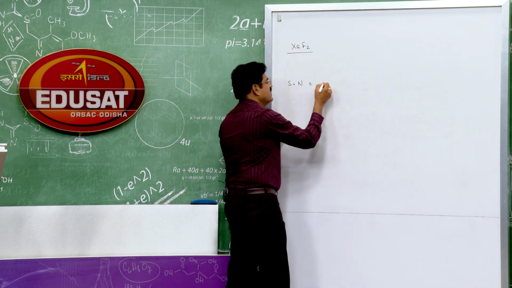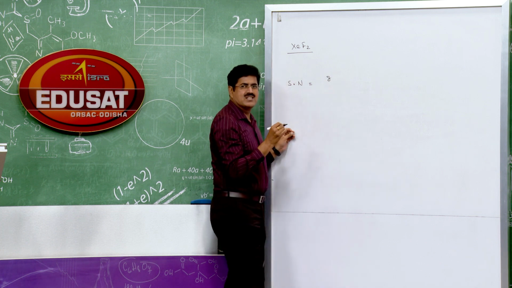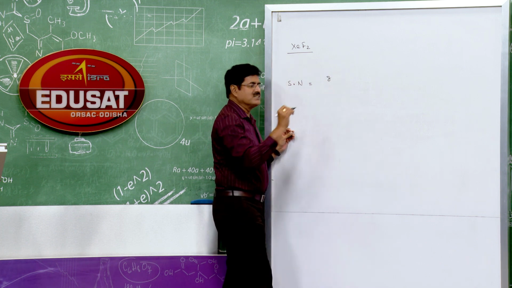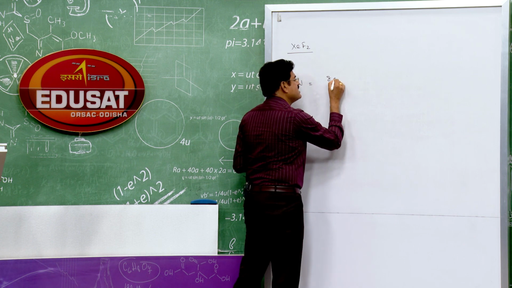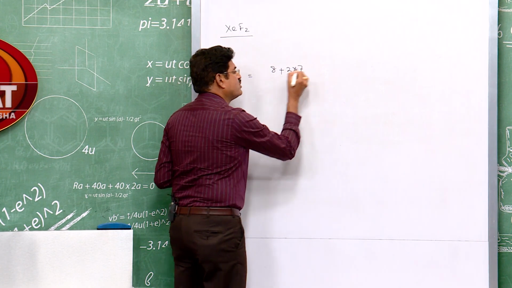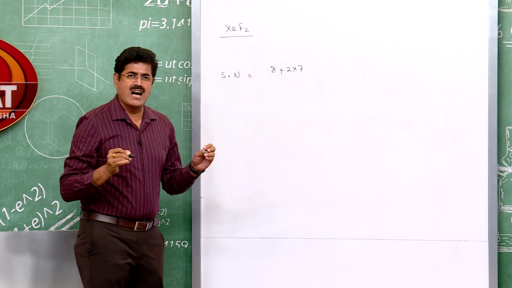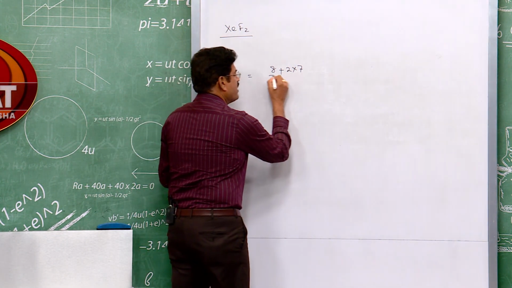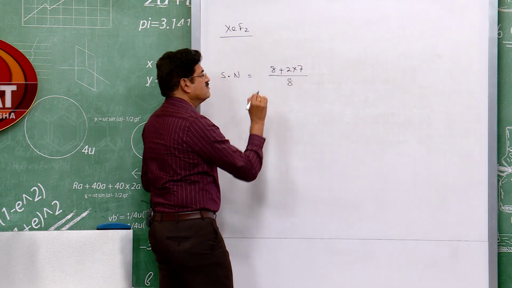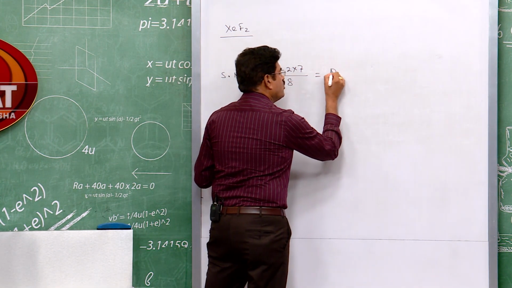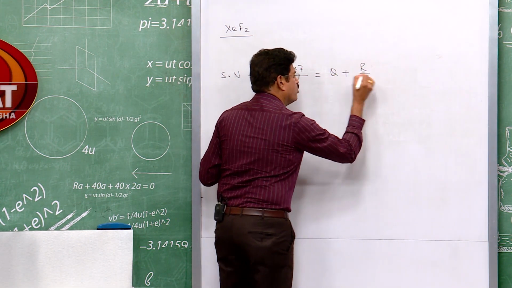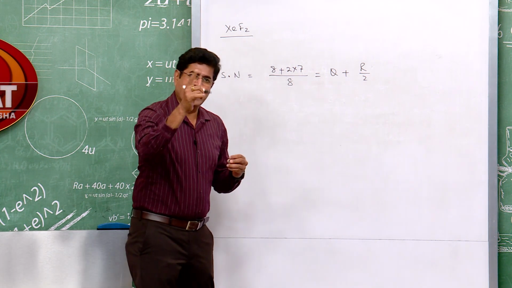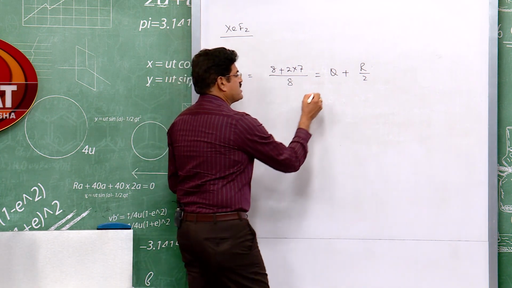Xenon has 8 electrons in the valence shell, fluorine has 7. So the total number of valence electrons in XeF2 is 22, divided by 8. That gives Q plus R by 2. What is R here? Remainder. What is Q?